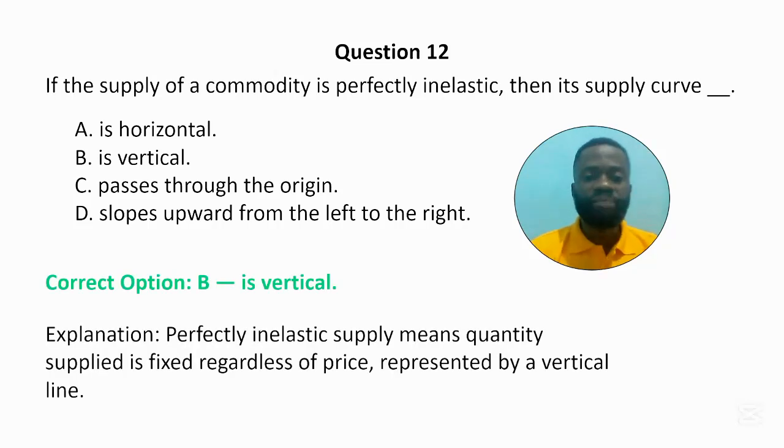A perfectly inelastic supply means quantity supplied is fixed irrespective of the price, and this represents a vertical line.